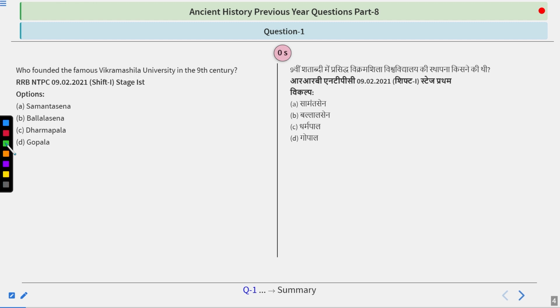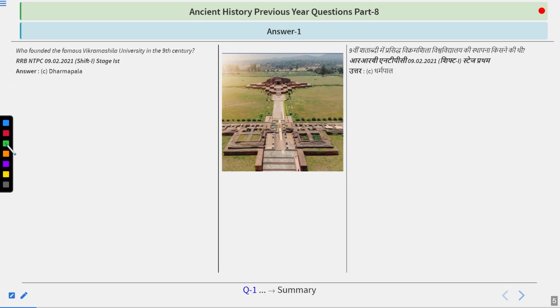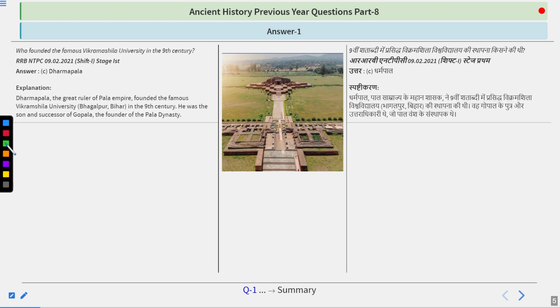I thought you got this one right, that the answer is Dharampal. Dharampal, the great ruler of Pala Empire, founded the famous Vikramshila University, Bhagalpur, Bihar in the 9th century. He was the son and successor of Gopal, the founder of Pala dynasty. So here you can use two things for your knowledge. One is who was the founder of Pala dynasty, that was Gopala. Dharampal was the one who established the Vikramshila University.